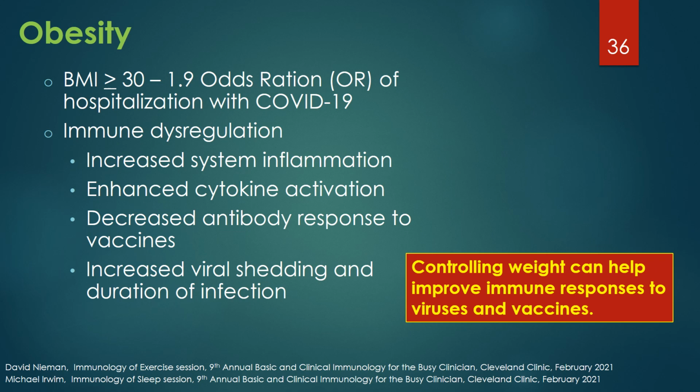This may partly explain the increased severity of COVID-19 in obese individuals. So controlling weight through an adequate balanced diet can help improve immune responses to viruses and vaccines.